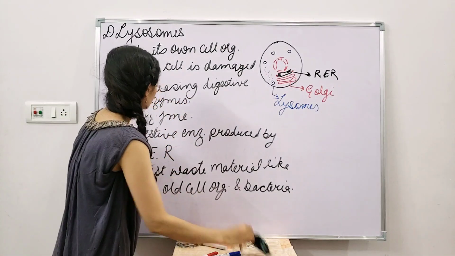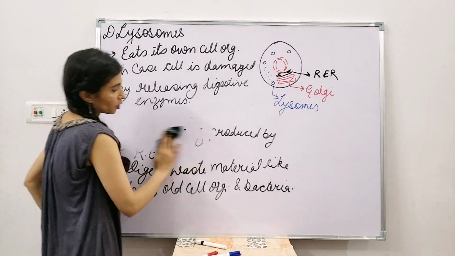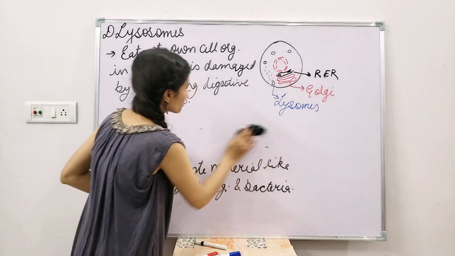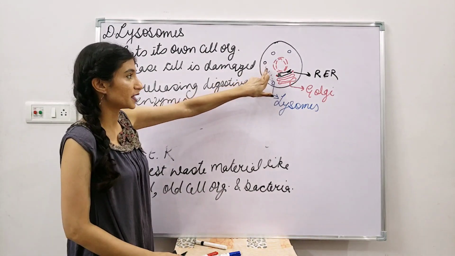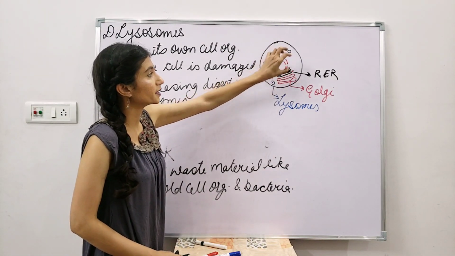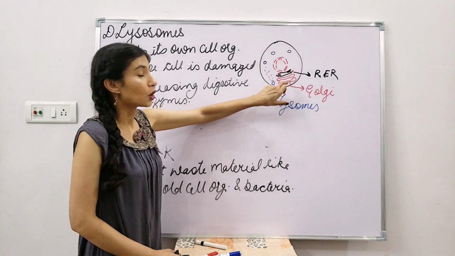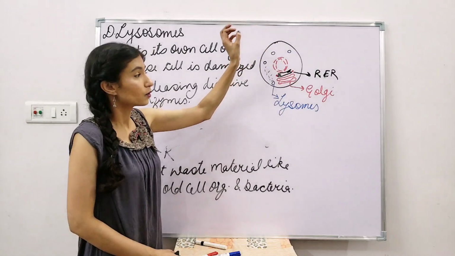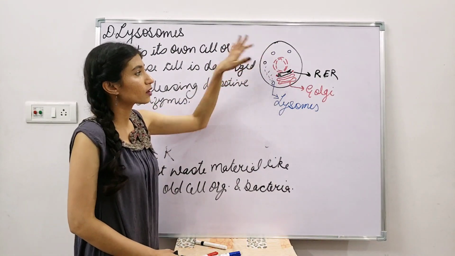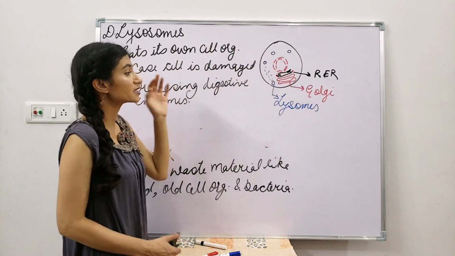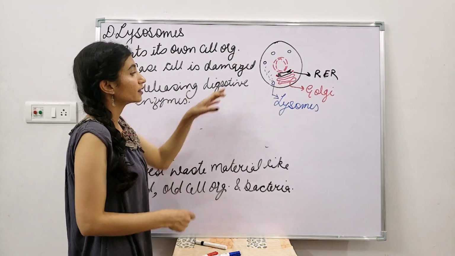Okay, now, because of this property of lysosomes, because it is releasing its own digestive enzymes, which go up and eat all of the cell organelles, like the nucleus, endoplasmic reticulum, Golgi apparatus, mitochondria, and might be chloroplast in the case of plants. Any cell organelle that has been there, in case the cell gets damaged, will be eaten up completely by the lysosomes.